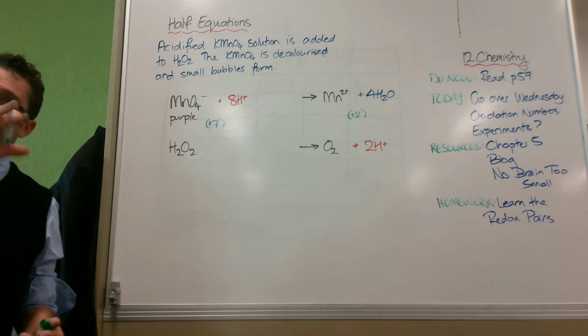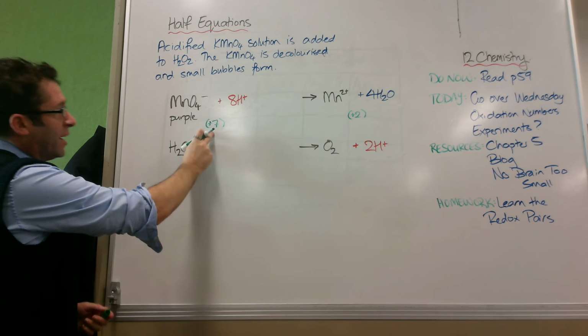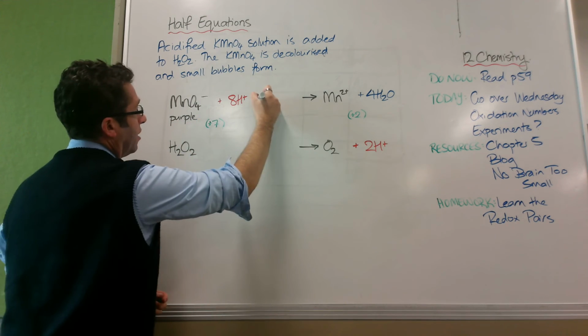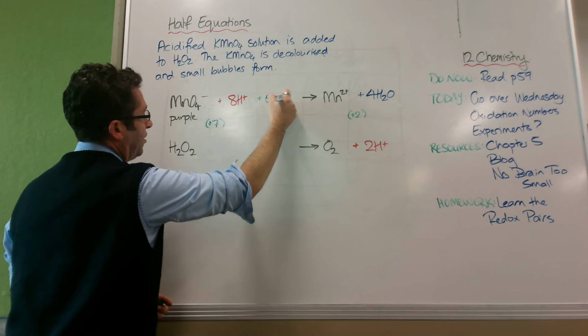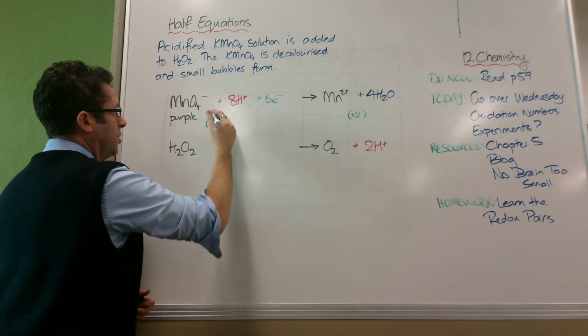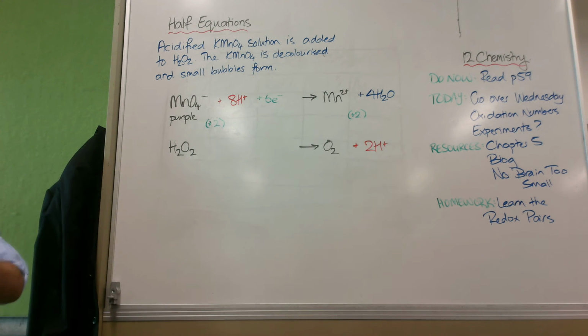Electrons reduce how positive something is, so I need to get the bigger number down to the smaller number. So what I do is I add 5 electrons there, which will drop that to plus 2, and it's the same as that side. This is now a balanced half equation.